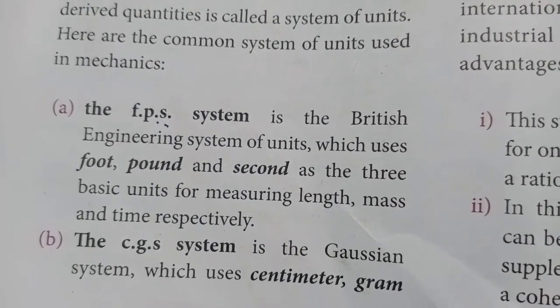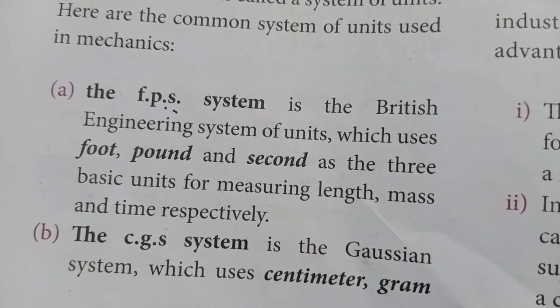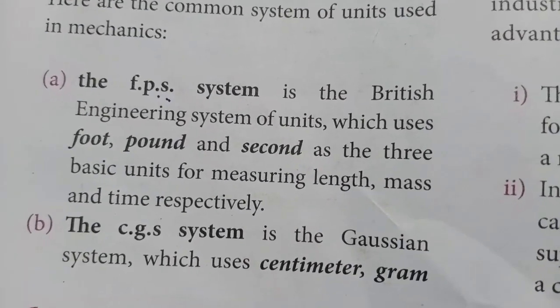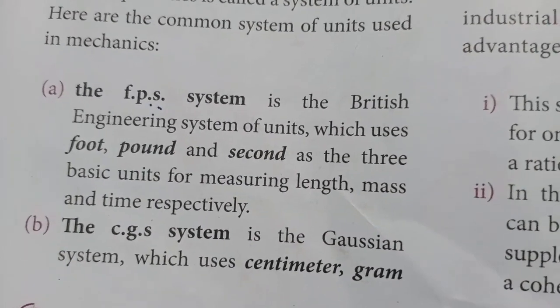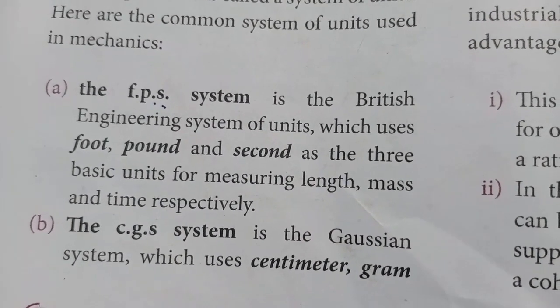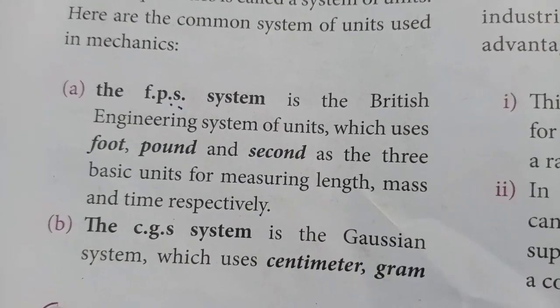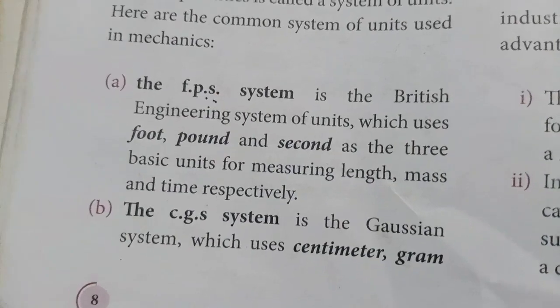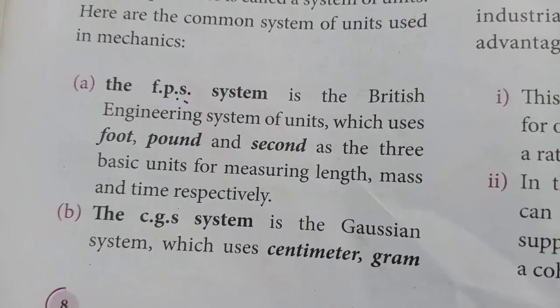First one is FPS system. FPS system means it is a British engineering system of units, where F means foot, P means pound, S means second.